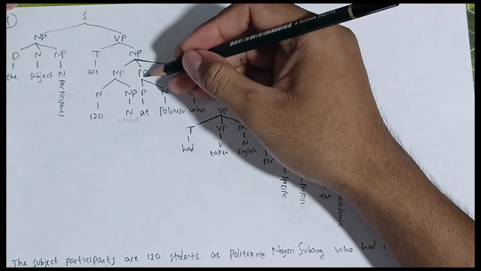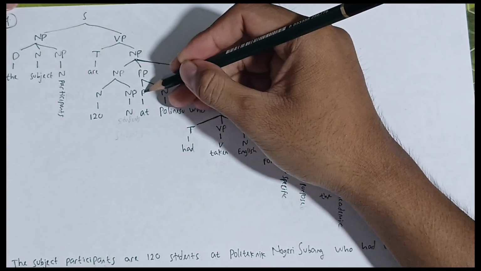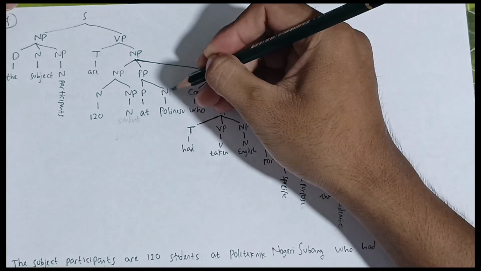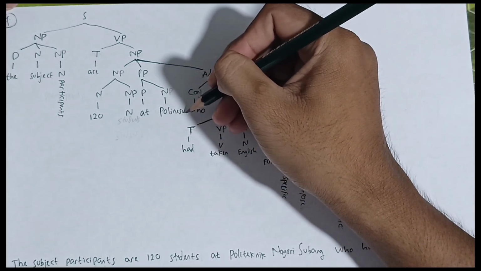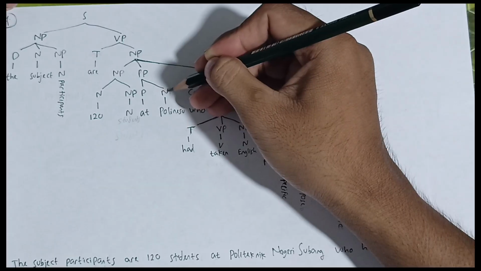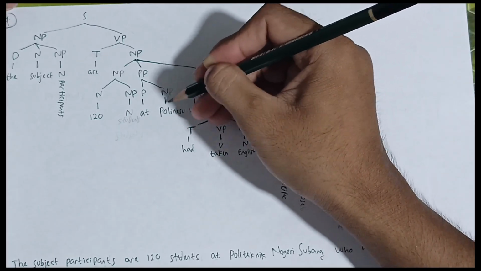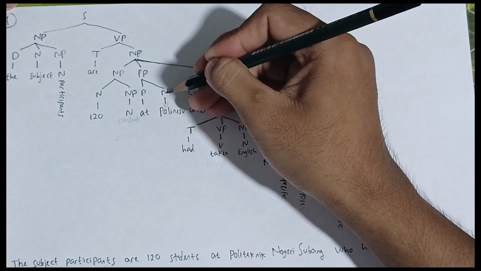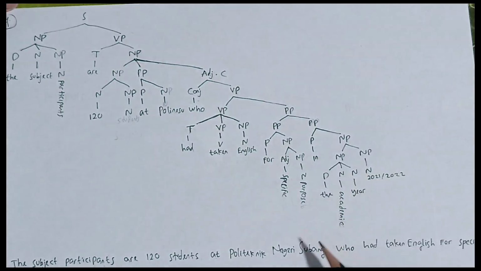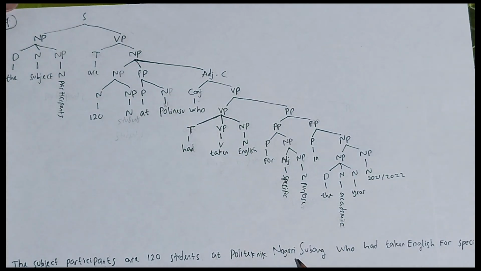This preposition phrase is formed by a preposition and a noun phrase, not a noun itself, because Politeknik Negeri Subang is the proper noun of the school. So the noun phrase is formed by the noun and Politeknik Negeri Subang. Politeknik Negeri Subang is a noun phrase.